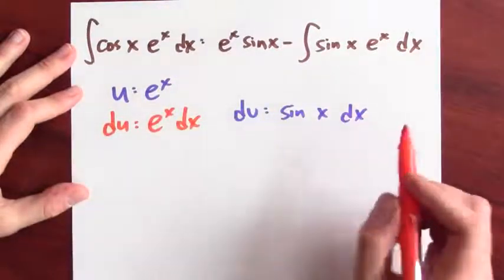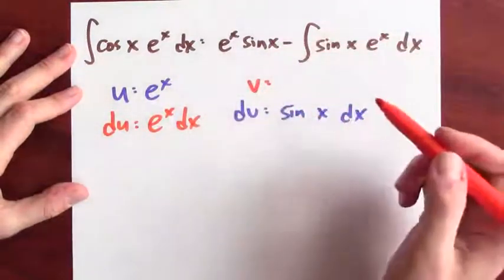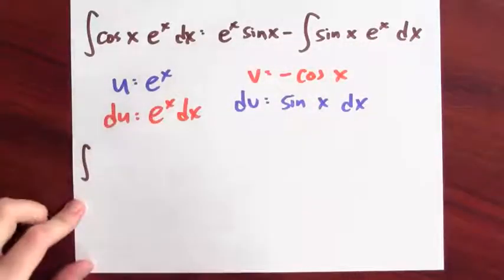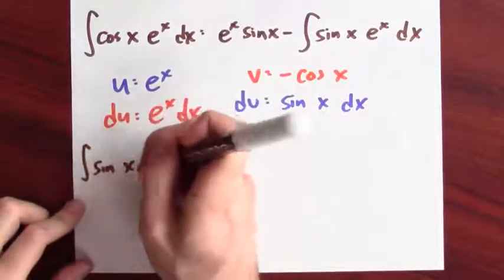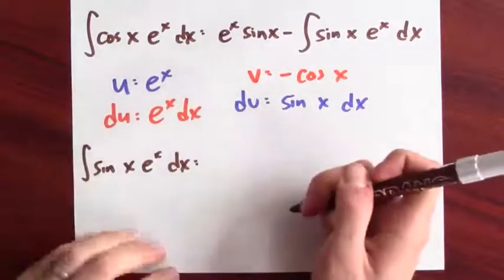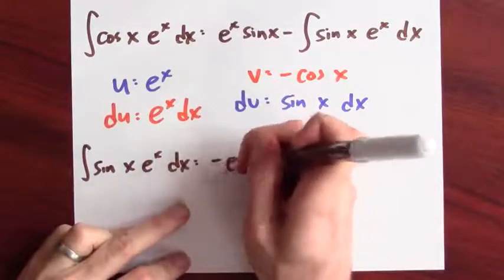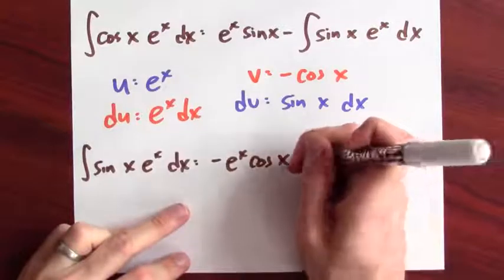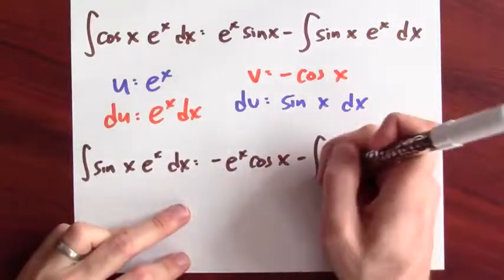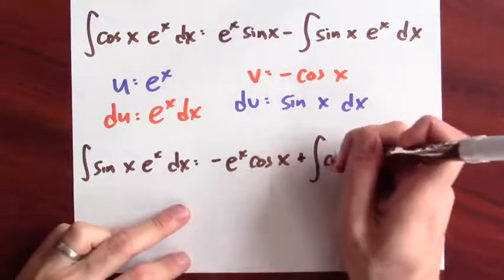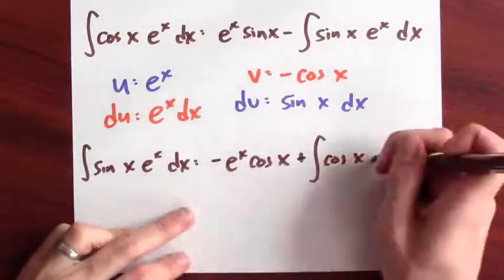And if dv is sine x dx, well, I've got lots of choices for my antiderivative, but I'll have v be minus cosine x. Now let's put this into the integration by parts formula. So the antiderivative of sine x e to the x dx is uv, so minus e to the x cosine x, minus the integral of v du, so v is cosine x, and du is e to the x dx.